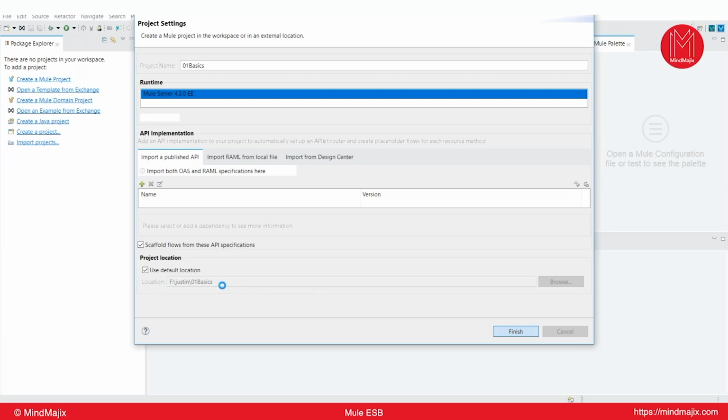I just clicked on finish. It is not responding. It will take some time.